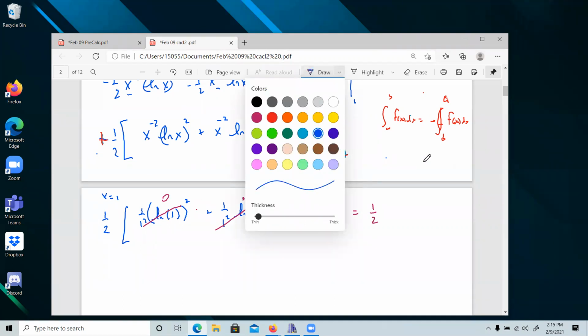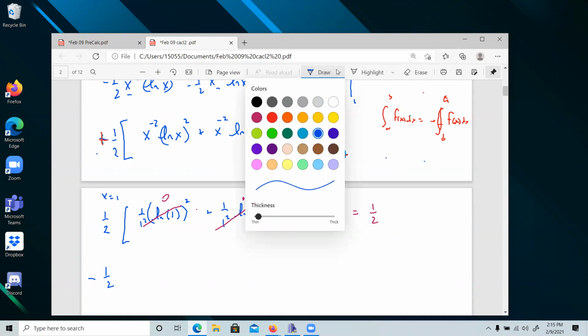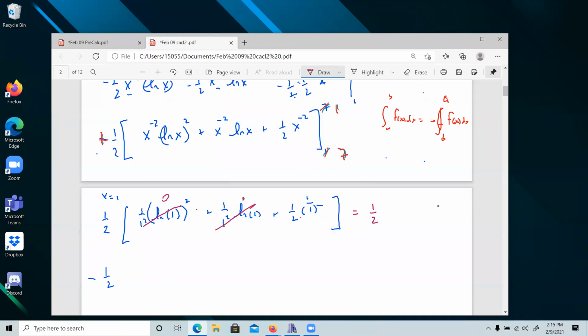Now, what do we have for the next part? We have minus half. Oh, half times a half, that is not a half, half times a half is a quarter. I know I said a quarter, and then I wrote down half. What am I thinking? There, that was easy to fix.